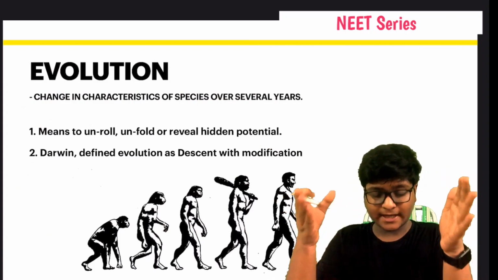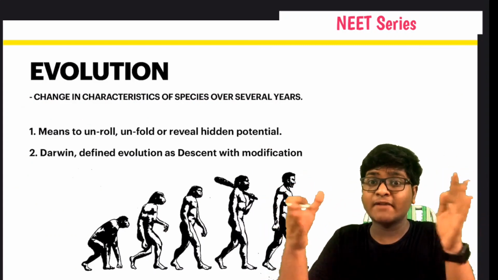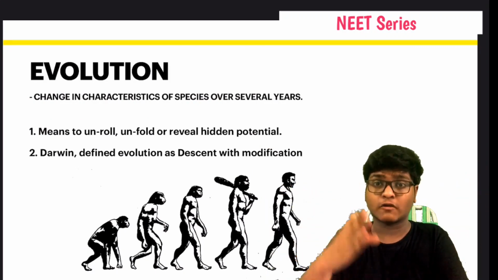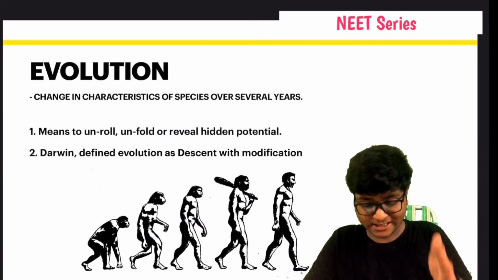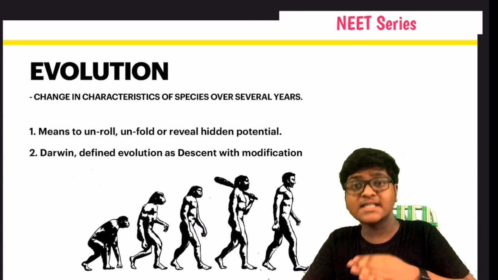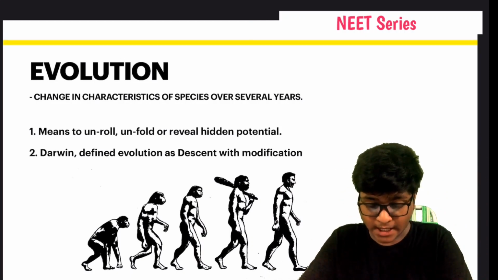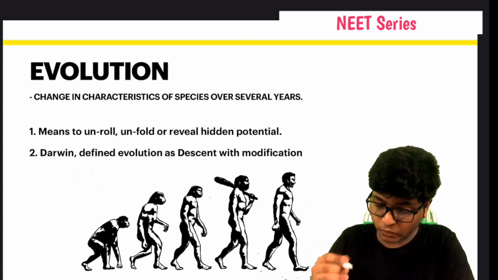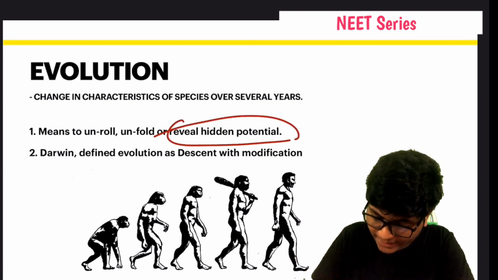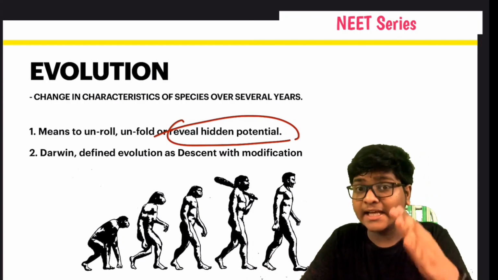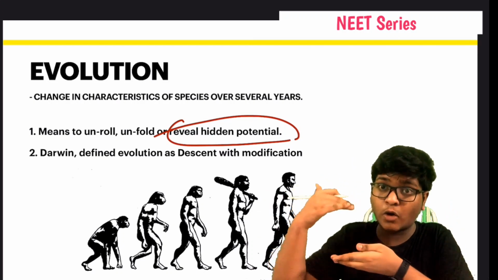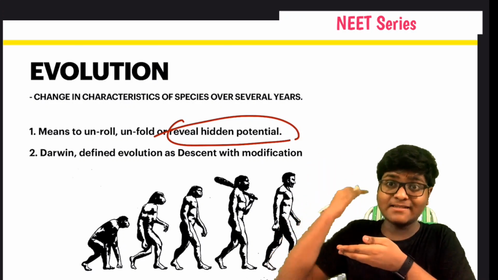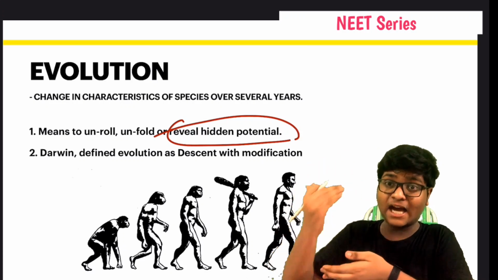Let's go to the slide, and this is evolution. Evolution is nothing but the changes in characters of species from one generation to another generation, the changes in characteristics of species over several years. It means to unroll, unfold or reveal hidden potential. Evolution is to reveal the hidden secrets, hidden things, like DNA, RNA and all.